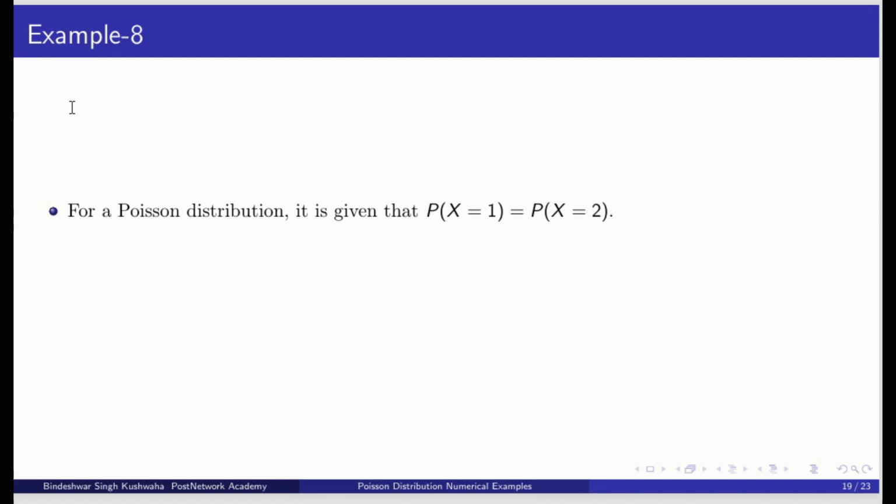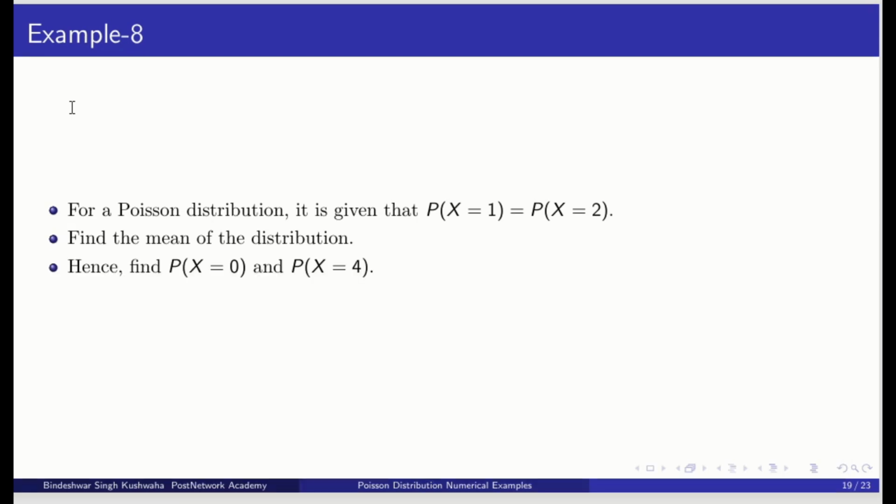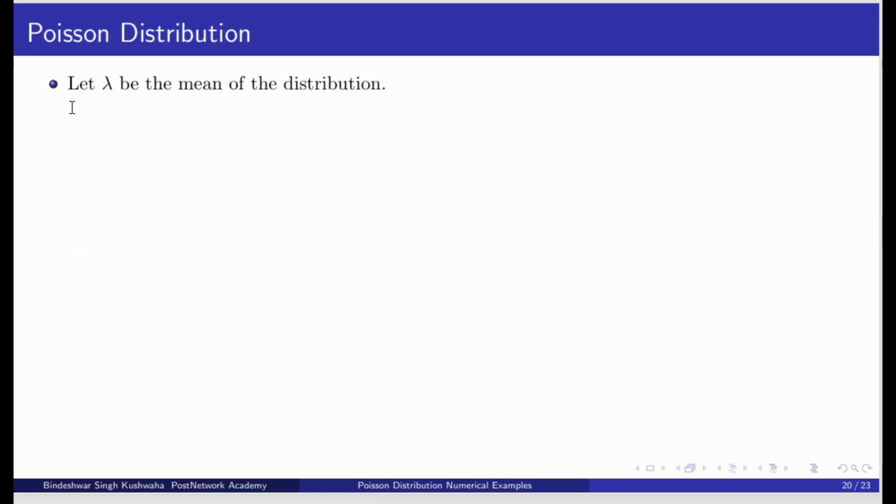Now example number 8 and the last example. For a Poisson distribution, it is given that P(X=1) is equal to P(X=2). Find the mean of the distribution, and also find P(X=0) and P(X=4). Let lambda be the mean of the distribution, as always.